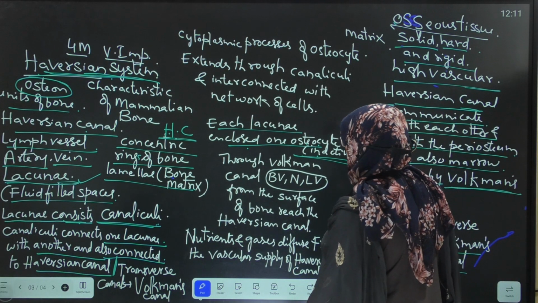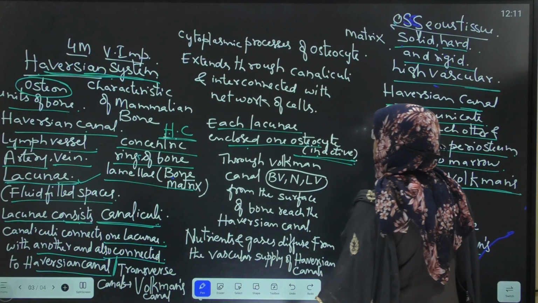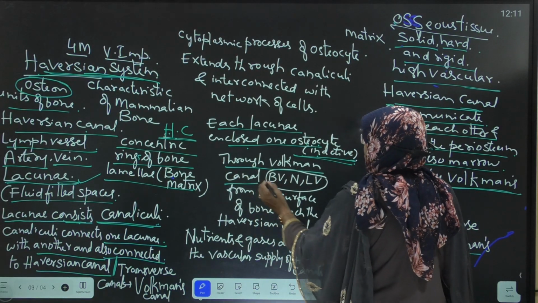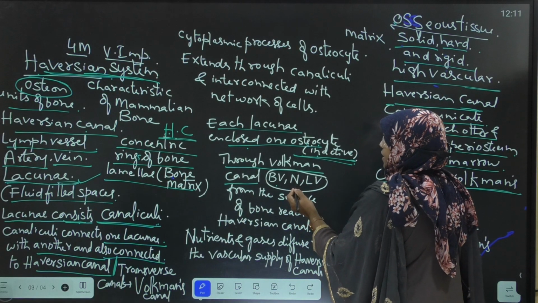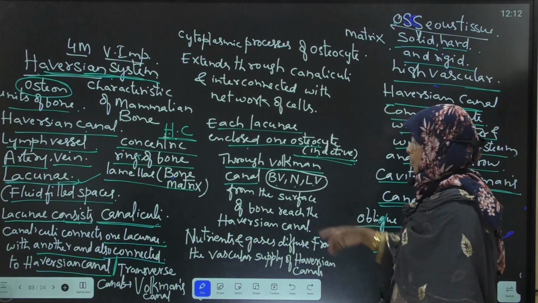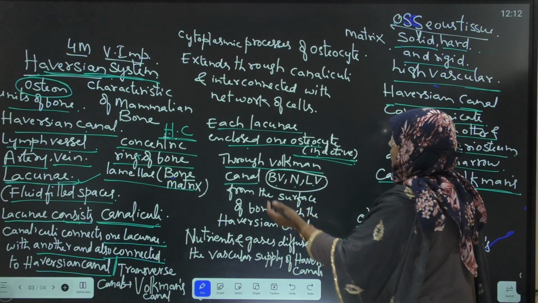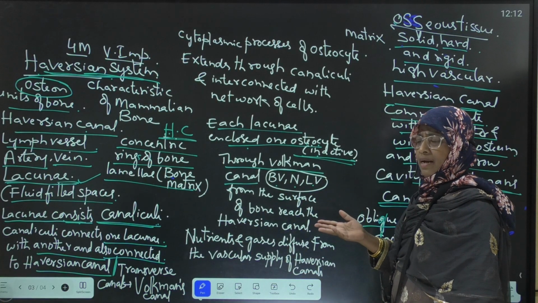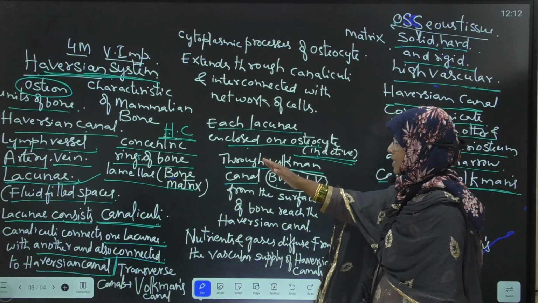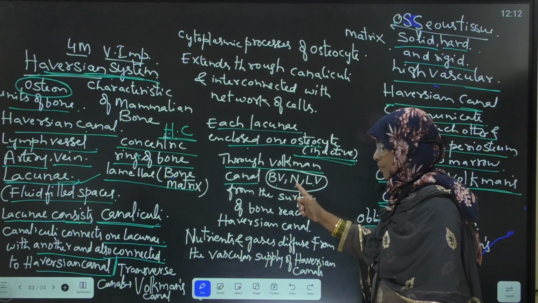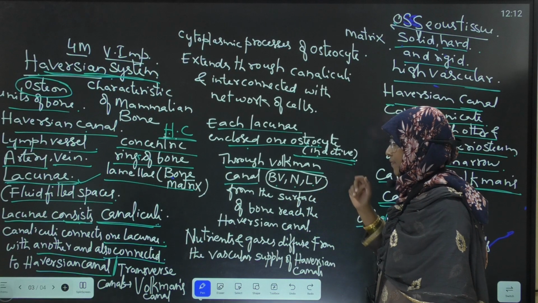Next, through these Volkmann's canals, which are transverse or oblique canals, pass blood vessels, nerves and lymphatic vessels.